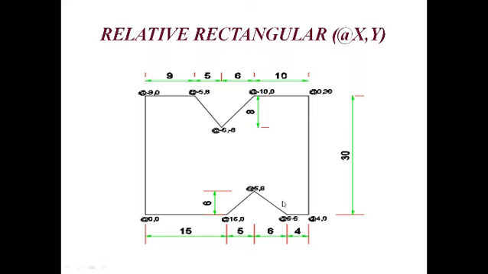To write the next point, the previous point will be assumed as 0 comma 0. From here the horizontal distance is 6 and the vertical distance is 6, right? So it is going in the fourth quadrant with respect to the previous point. In the fourth quadrant, x is positive and y is negative, right? So here the point is represented as @6,-6. In this manner, each and every point will be considered with respect to the previous point. We'll see these practical things also.